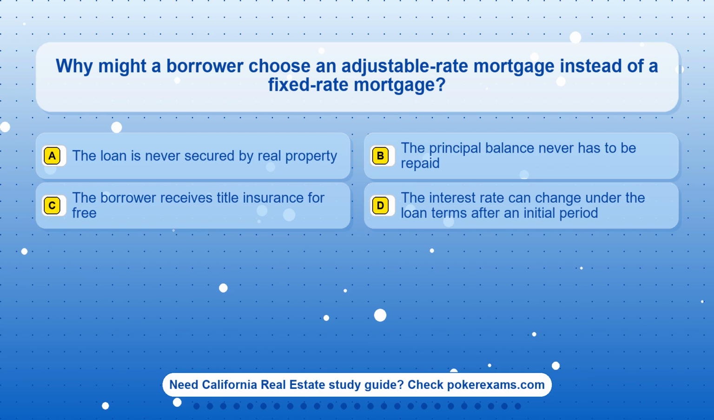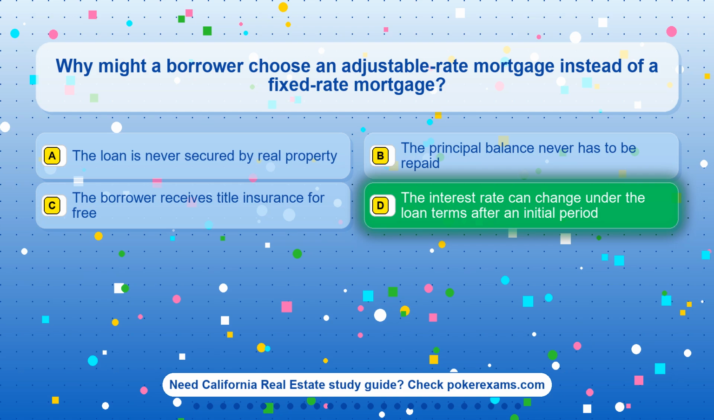Question 9. Why might a borrower choose an adjustable-rate mortgage instead of a fixed-rate mortgage? Option A. The loan is never secured by real property. Option B. The principal balance never has to be repaid. Option C. The borrower receives title insurance for free. Option D. The interest rate can change under the loan terms after an initial period.